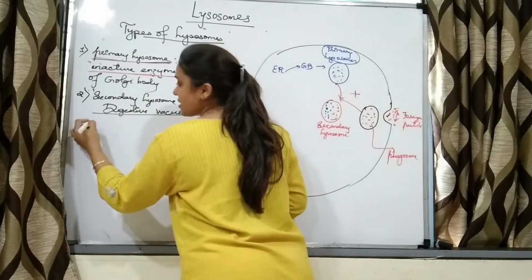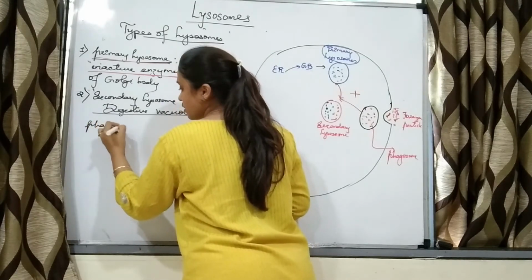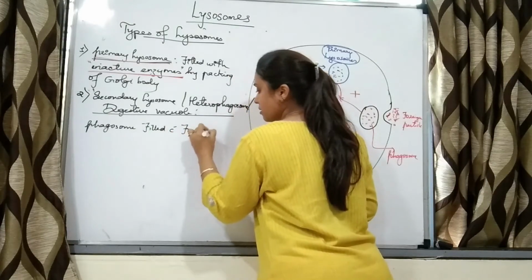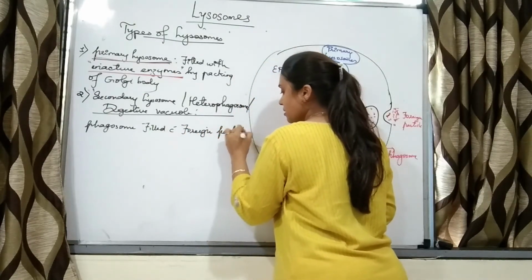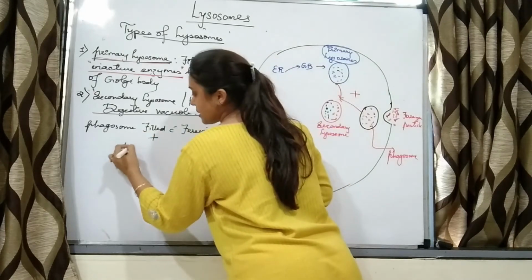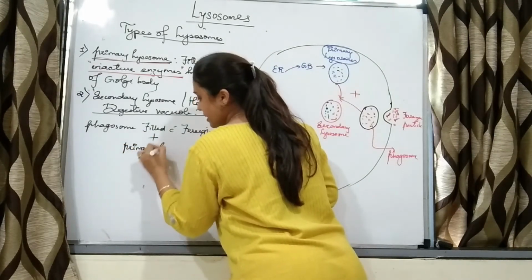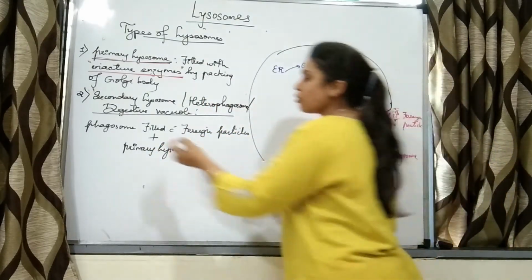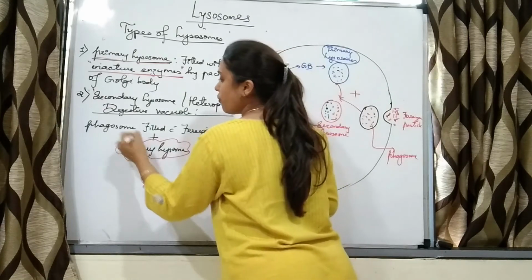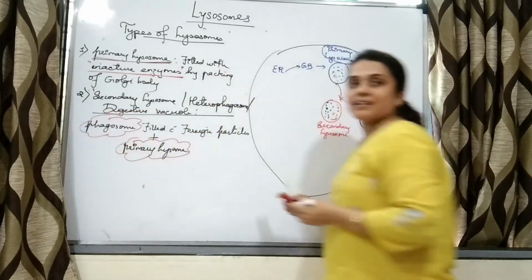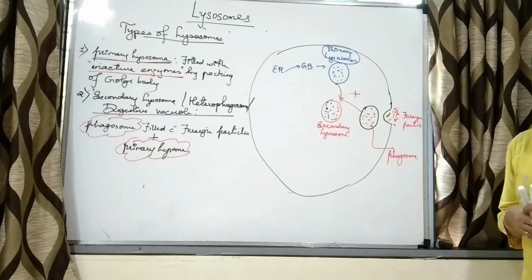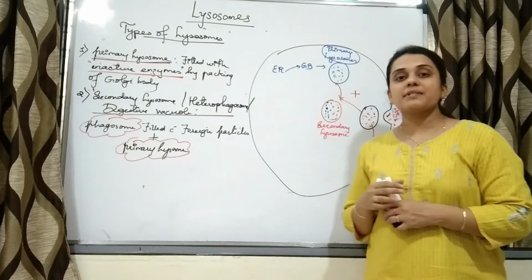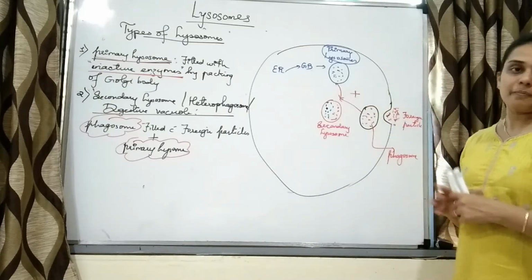What is this possessing? It is possessing a phagosome filled with foreign particles plus primary lysosome. So primary lysosome and phagosome together form the secondary lysosome or heterophagosome. So now the enzymes are going to digest the foreign particles.